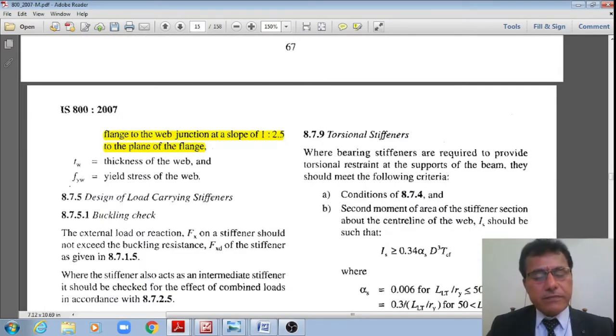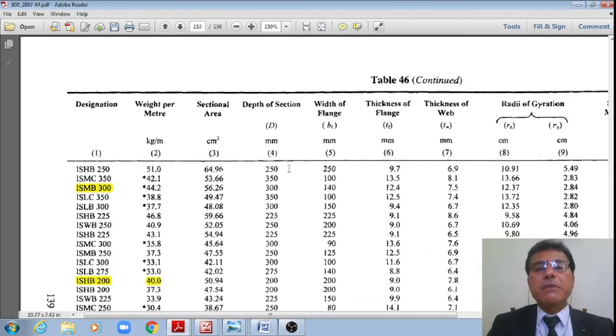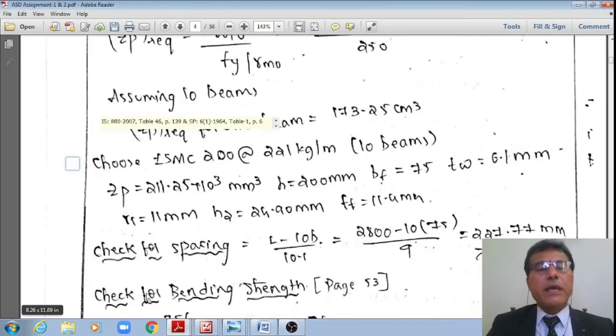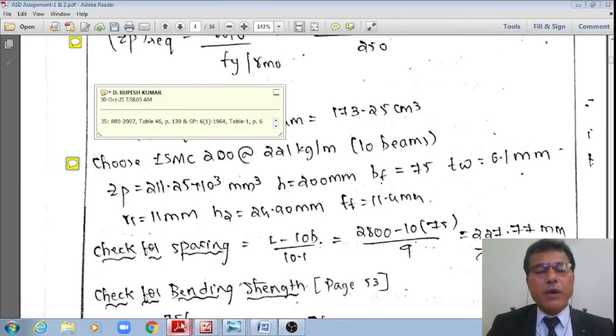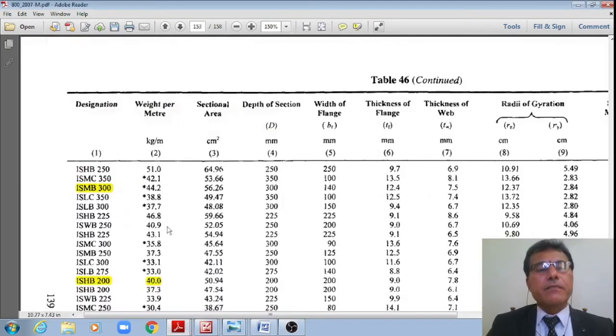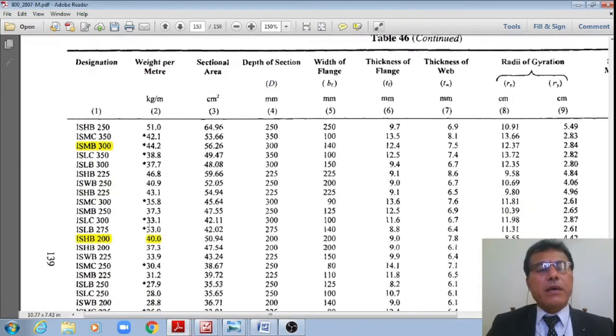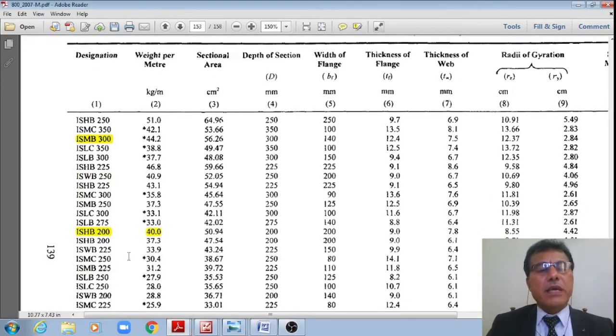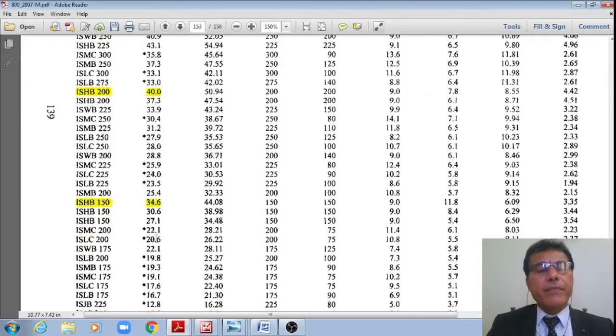Page number 139. Yes, ISMC 200 at a rate of 22.1 kg per meter.